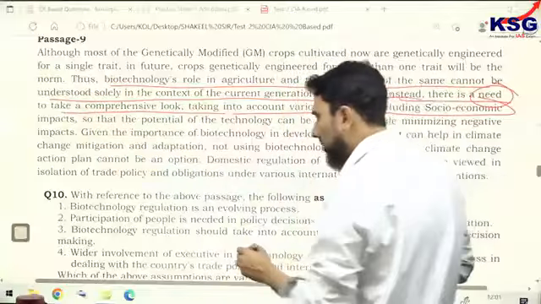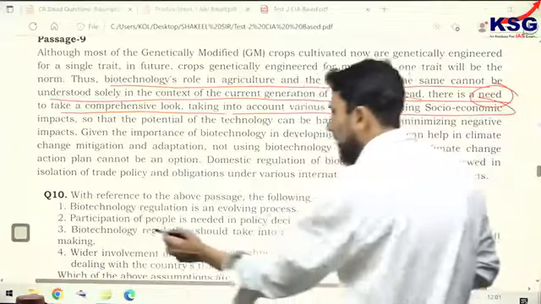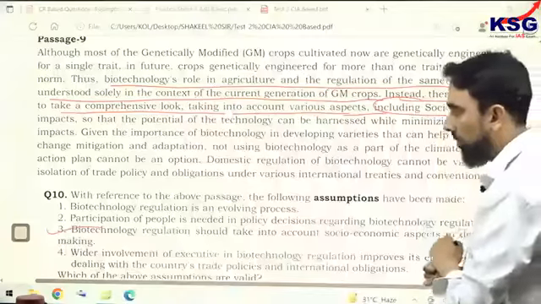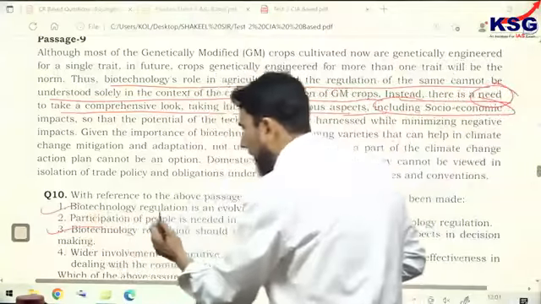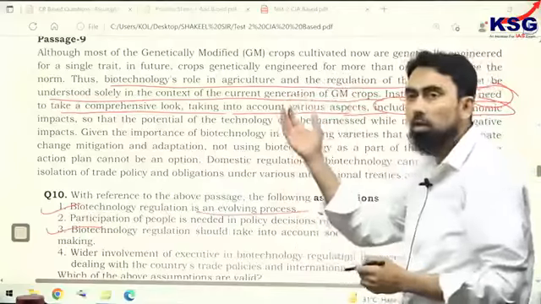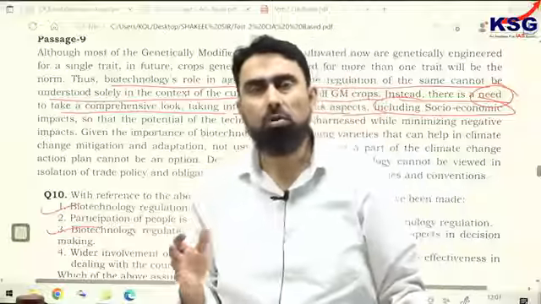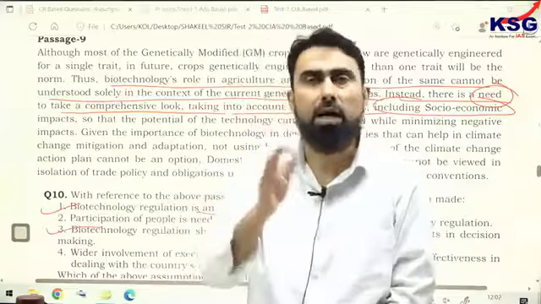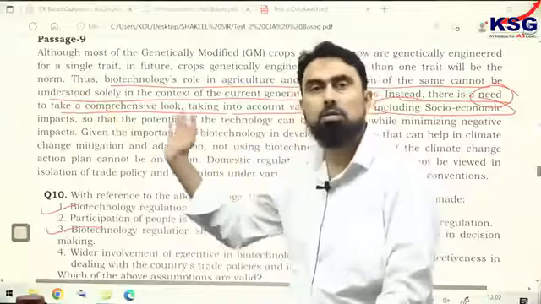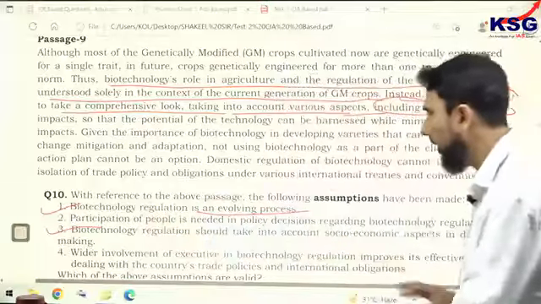Hence, we find that biotechnology regulation should take into account socio-economic aspects. The third statement is absolutely correct and comes from this. First one is also correct. Biotechnology regulation is an evolving process, because the author is telling us it's an evolving process. Otherwise, why would the author be telling that we should consider this aspect and that aspect and should not be just confined to one aspect? It means it is evolving. That's why various suggestions are given here. The first is correct, third is correct.